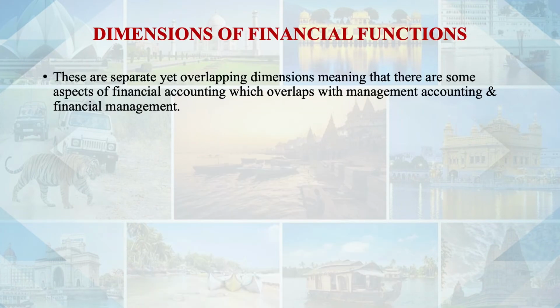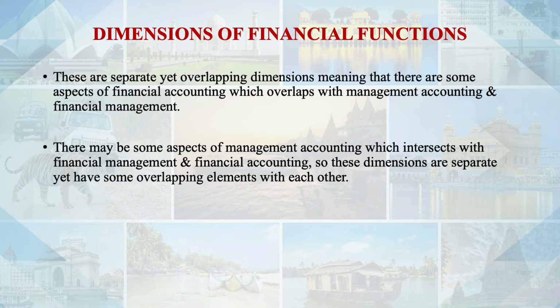These are not entirely separate dimensions, these are overlapping dimensions. Some aspects of financial accounting interact with management accounting as well as financial management, and some aspects of management accounting also interact with financial accounting and financial management. So these are separate yet overlapping dimensions of the financial functions of any business.